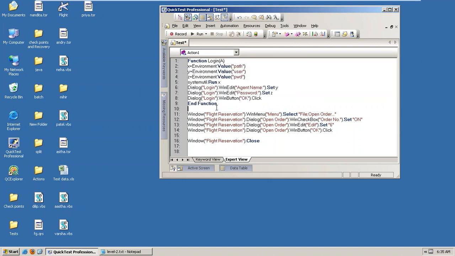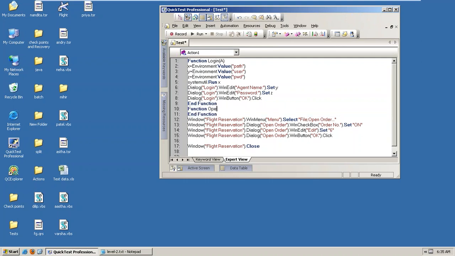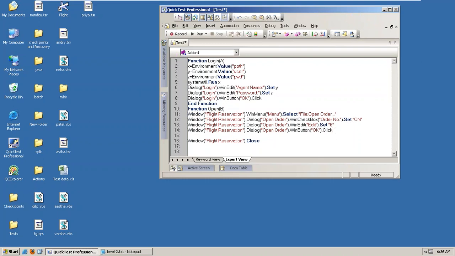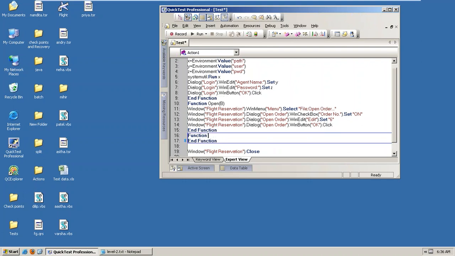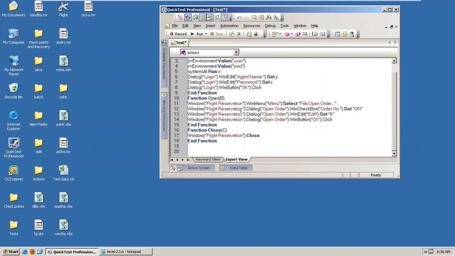So after that, directly function space, let's say open B, right? Function space, right? So it's close. Like that, the total 3 functions I just created.